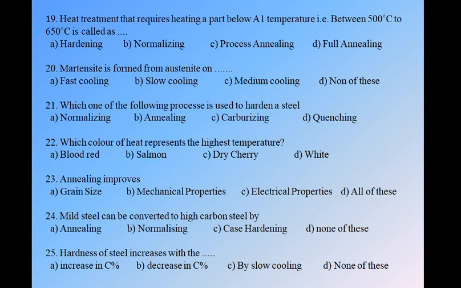Question number 24. Mild steel can be converted into high carbon steel by. We have four options: annealing, normalizing, case hardening and none of these. As we know, mild steel can be converted into high carbon steel with the help of case hardening methods. So option C is correct. Then 25. Hardness of steel increases with. We have four options: increasing carbon percentage, decreasing carbon percentage, slow cooling and none of these. As we know, with an increase in carbon, the hardness of the steel increases. So these are some of the questions.